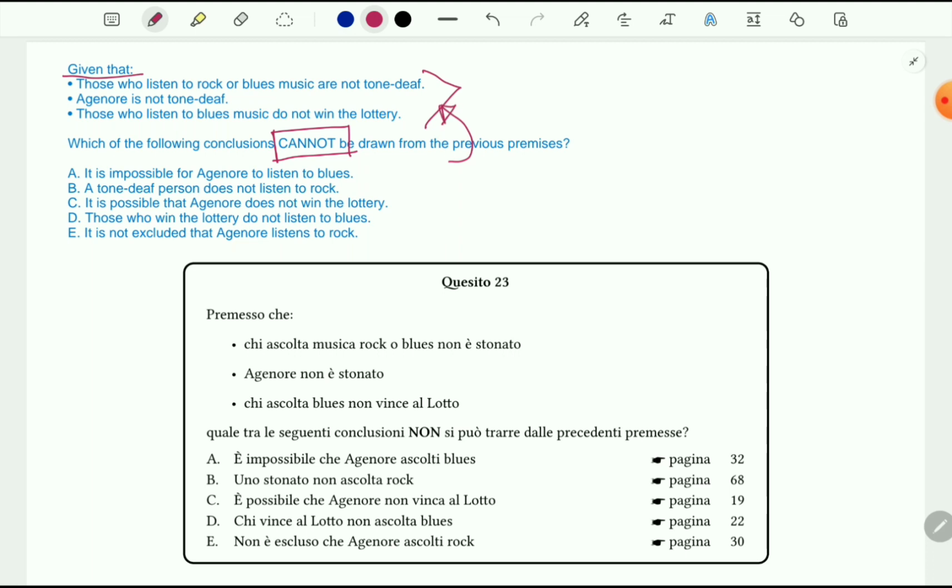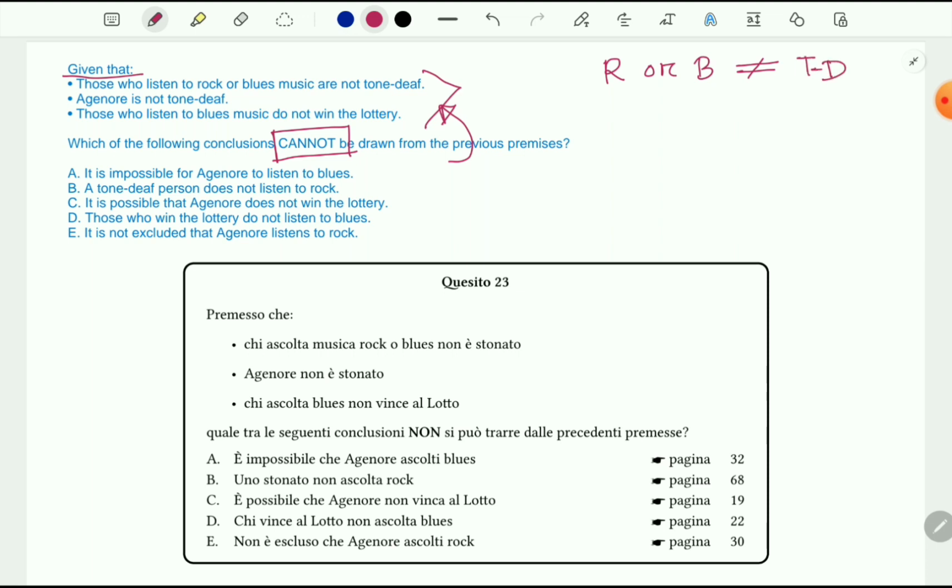So let's study those 3 statements again. The first statement was: those who listen to rock or blues music are not tone deaf.